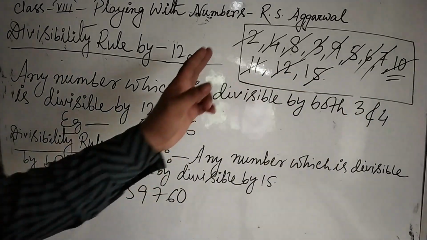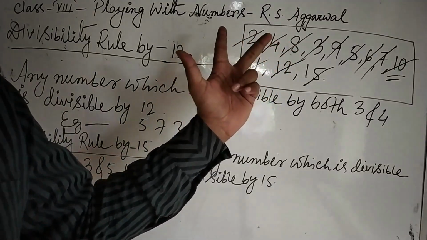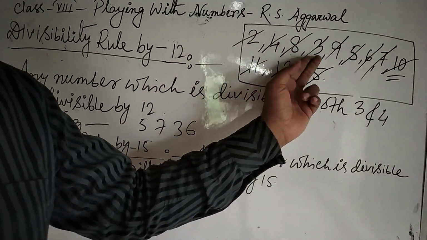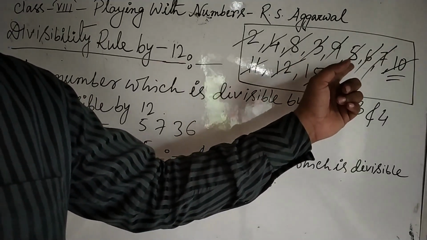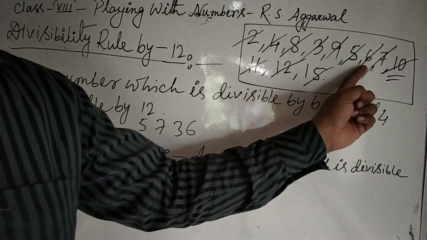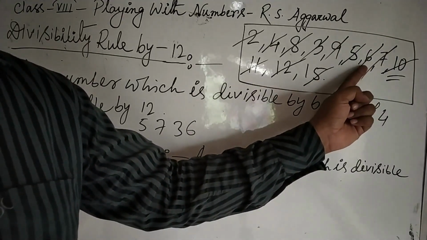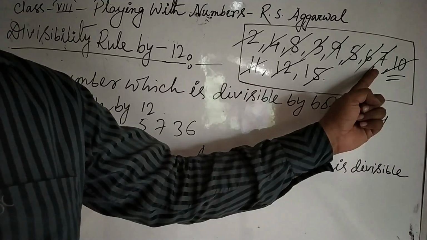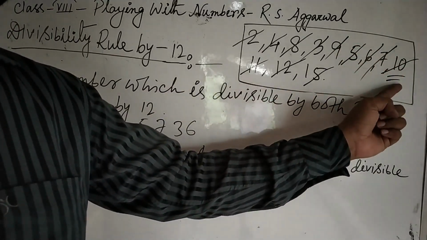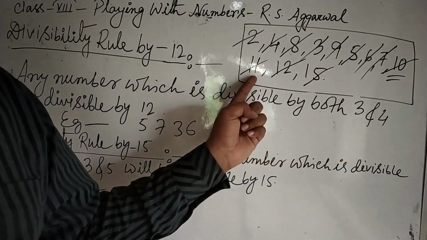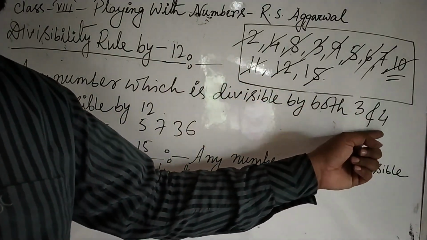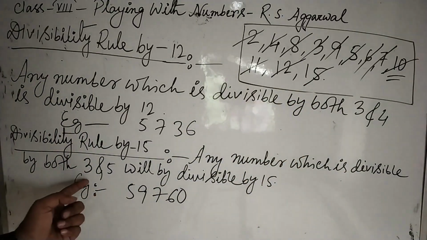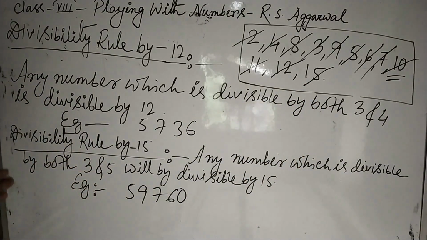So we have done the divisibility rule by 2, 4, 8. 3 of them are similar. 3, 5 similar. For 5, at the end we have 0 or 5. For 6, the number will be divisible by both 2 and 3. 7, there is a different rule. For 10, at the end 0. 11, there is also a different rule. For 12, divisible by both 3 and 4. For 15, divisible by both 3 and 5. That's all for the divisibility rules in the Playing with Numbers chapter.